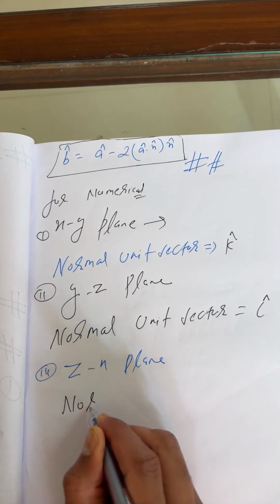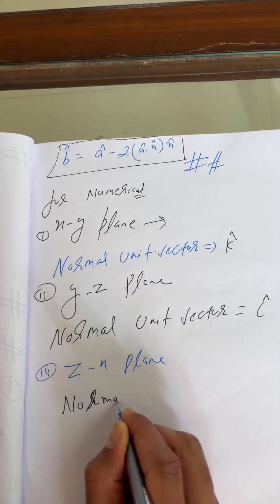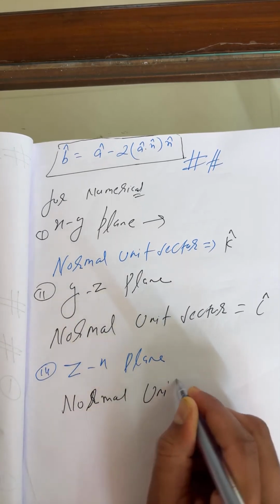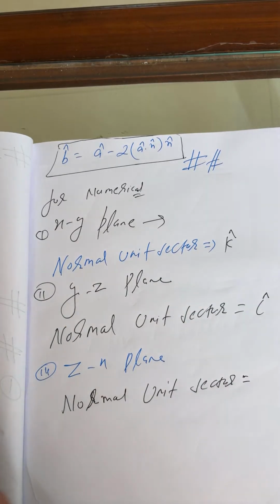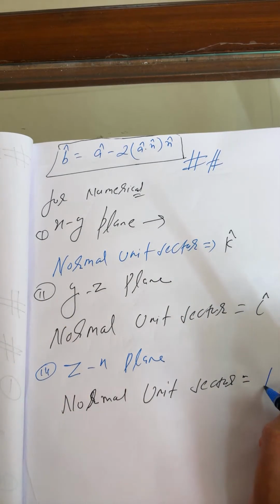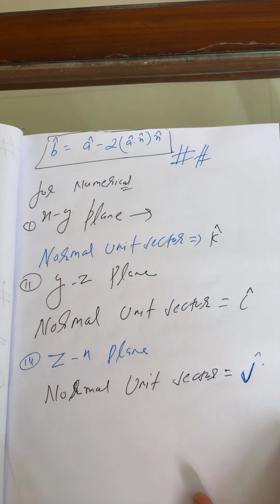So students, just answer me quickly here. Normal unit vector direction, what can you write? This is j cap. Okay, fine. So this is all about the theory which I have done today.